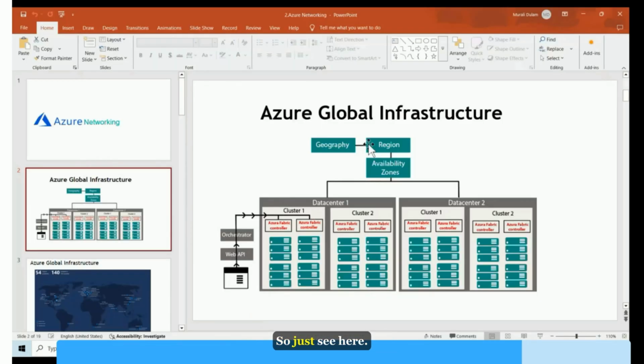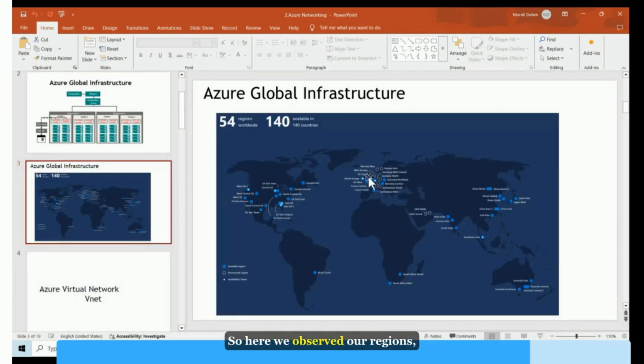Next, just see here. Geography, region, availability zone, and data center. Within the data center, it is the same structure, similar to your traditional one. Here you can see that. So here we observed our regions, right?